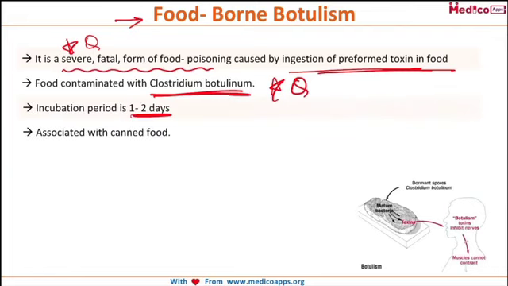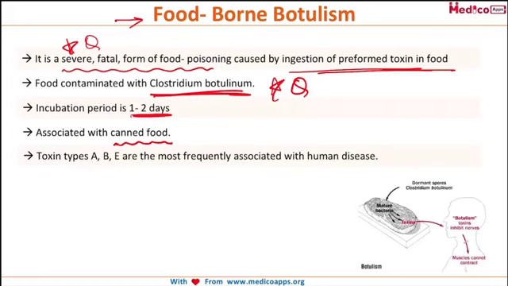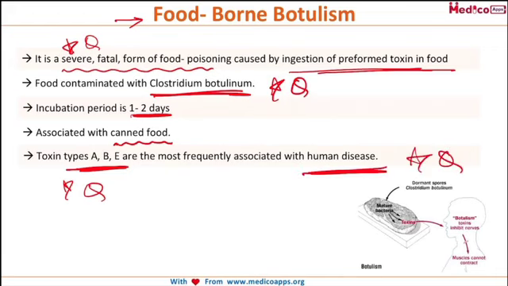Now, this foodborne botulism food poisoning is associated with canned food. There are various types of preformed toxins which have been discovered, but among them, toxin types A, B, and E are the most frequently associated with human disease. So, please do remember these important points in foodborne botulism, where the food is contaminated with Clostridium botulinum. Why? Because there is ingestion of the preformed toxins. The incubation period is 1 to 2 days, and it is basically associated with canned food.